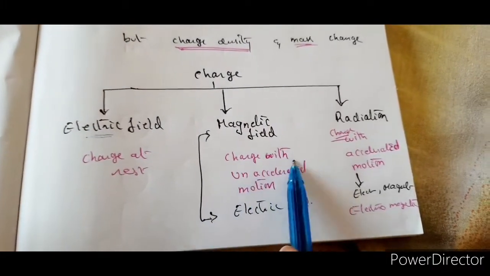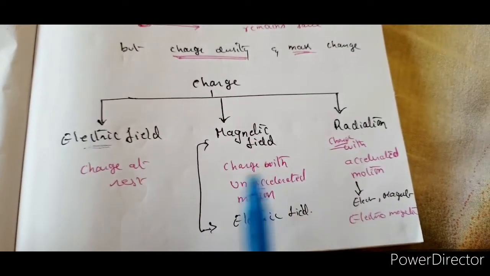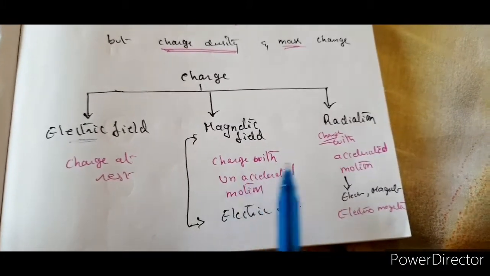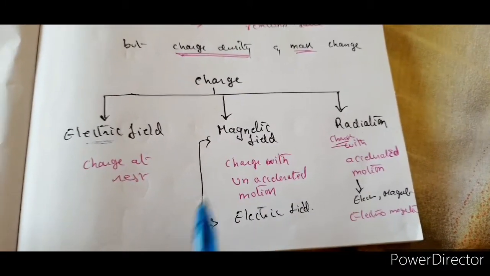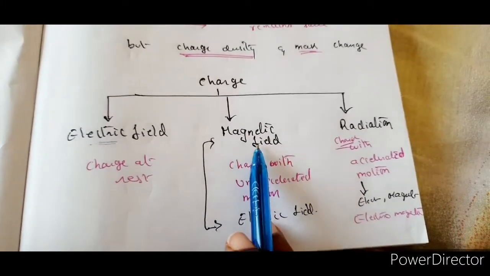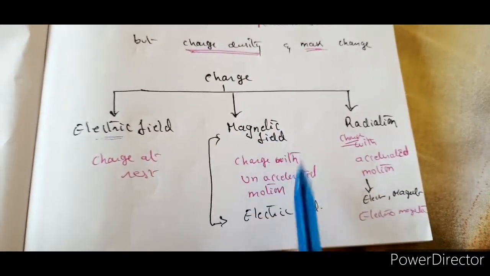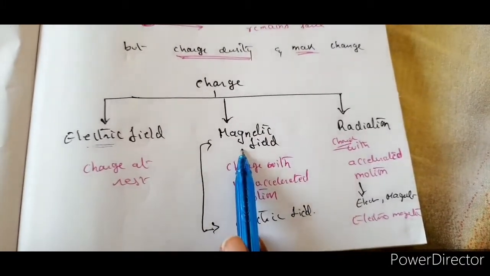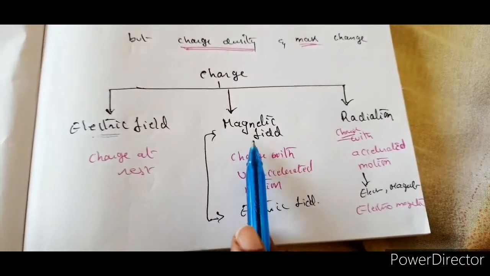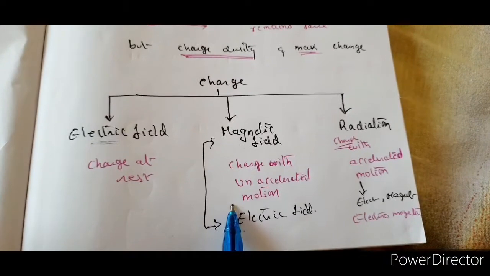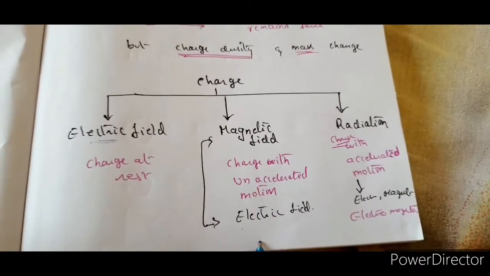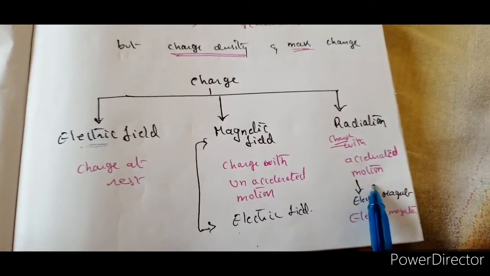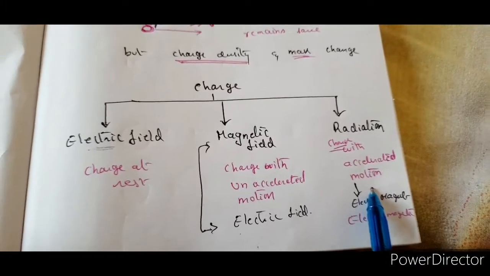Now when the charge is moving, of course in unaccelerated motion, that means it is moving with a certain velocity, then it can also create a magnetic field. When I say also magnetic field, of course the electric field is already existing. So it can create a magnetic field when the charge is moving, and how is the charge moving? Unaccelerated motion.